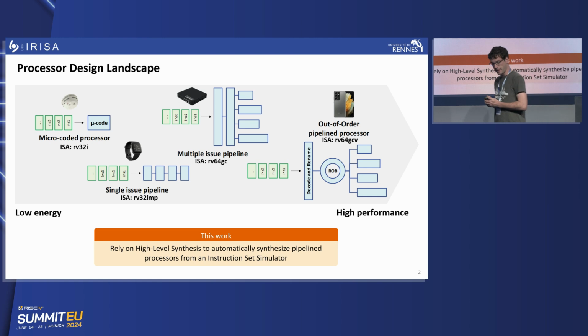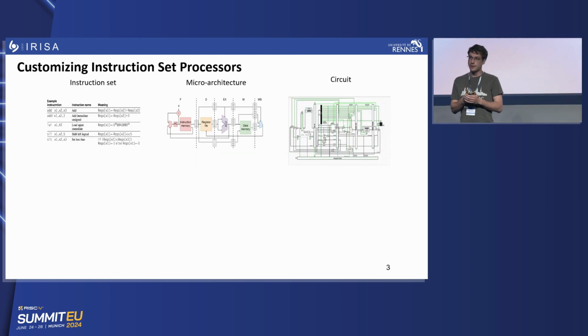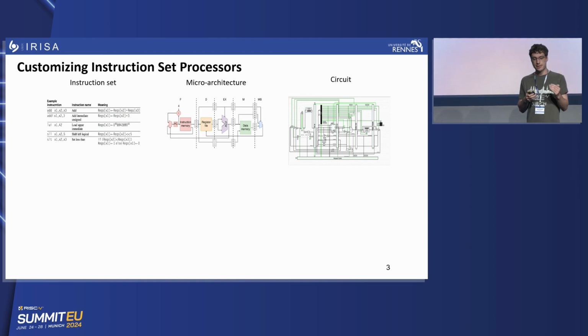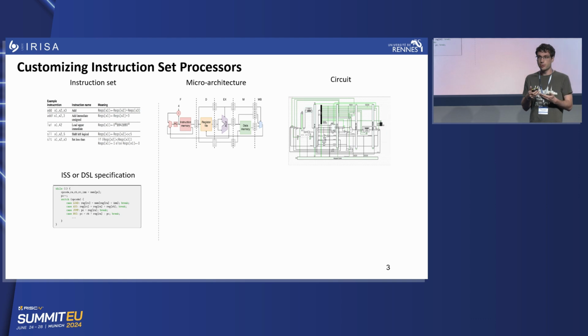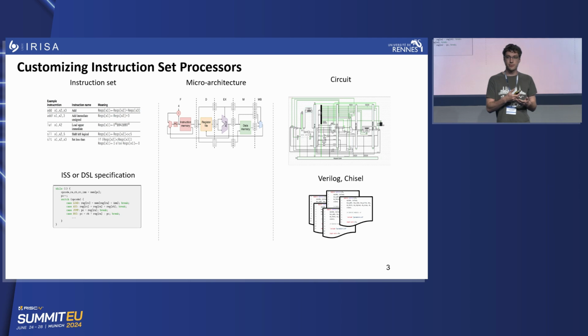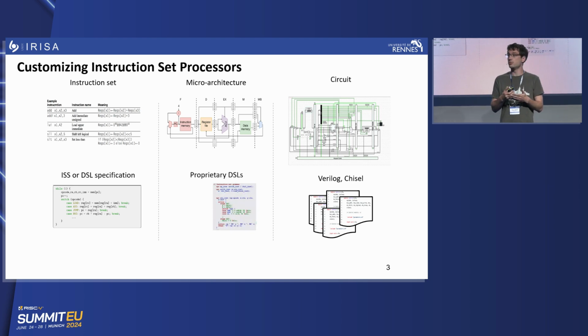So the goal of this work is to use high-level synthesis to automatically build a pipeline processor based on an instruction set simulator. Usually, if you want to customize your instruction set processor, you will have 3 different levels of abstraction. On one side, you have the instruction set specification. For example, you can define all your instructions by building an ISS, instruction set simulator, which explains what each instruction does on your architecture. On the other hand, you have to describe the architecture at the RTL level using Verilog or Chisel, for example. And sometimes, in the middle, you may use some domain-specific languages to describe the microarchitecture: do you use a pipeline microarchitecture, do you need out of order, and so on.